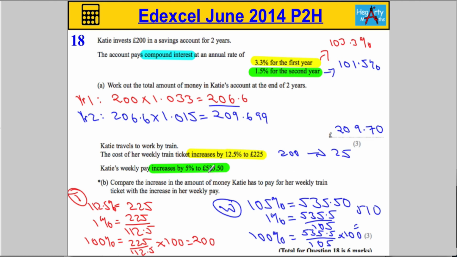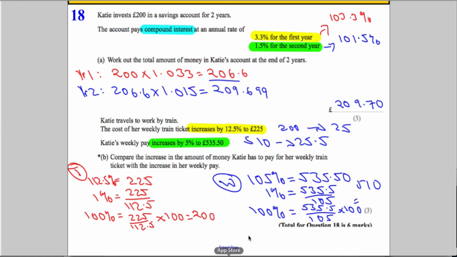We can see that. The original amount for her wages was 510. That's now 535.5. So it's gone up £25.50. So this is what I'm going to say, and I'm going to type it just to make it a wee bit neater.